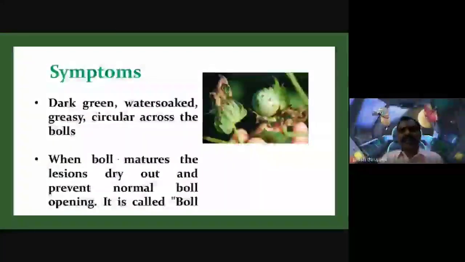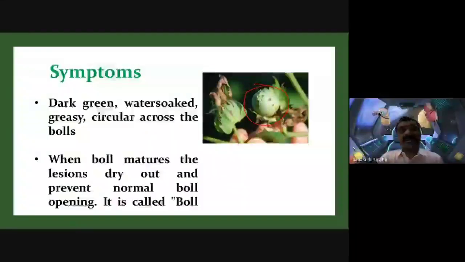Then dark green or water-soaked, greasy circular lesions appear across the bolls. See here, not only the tip of the boll or the bottom of the boll, but the entire surface of the boll is affected by this angular leaf spot of cotton disease.